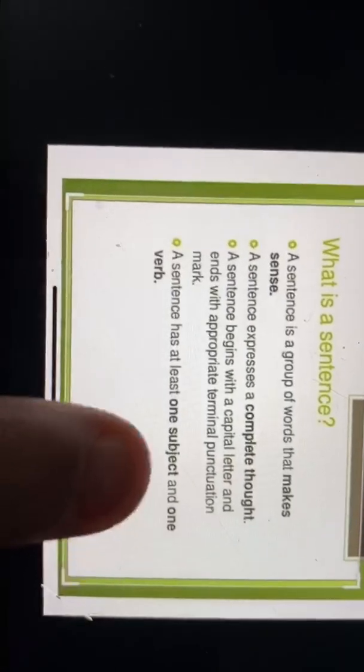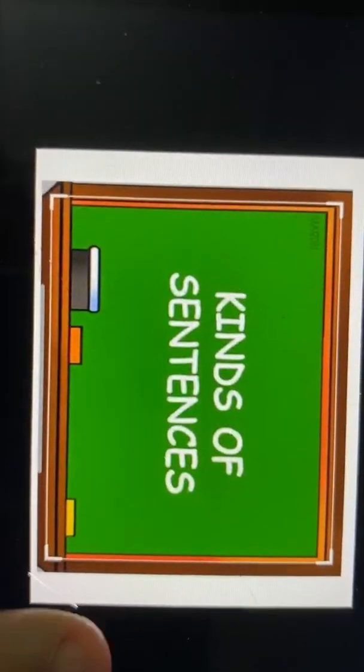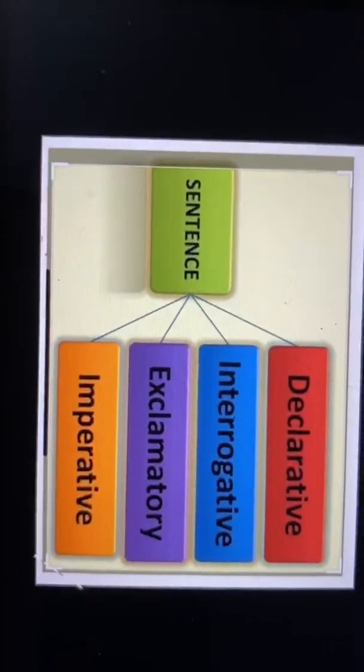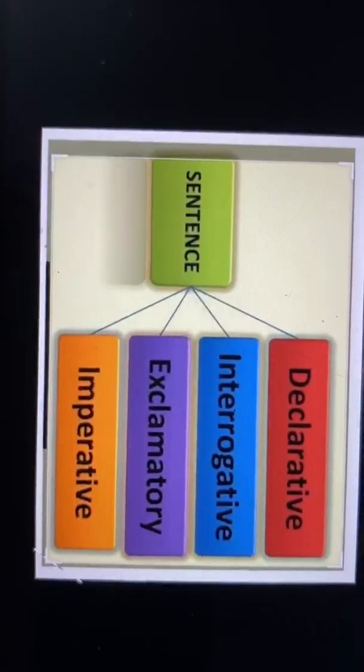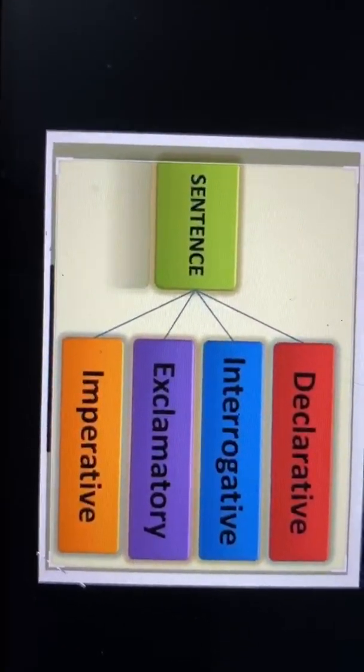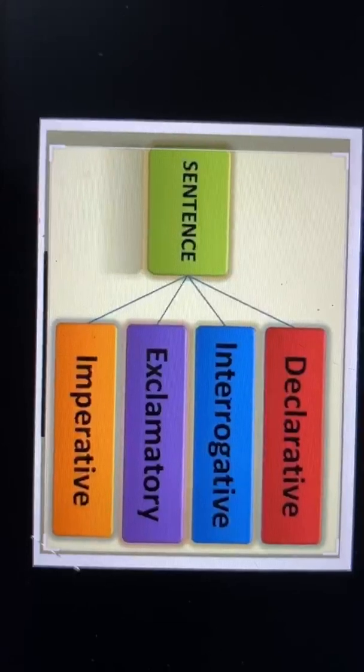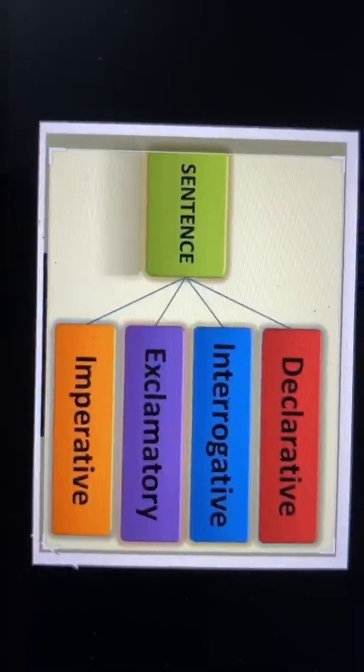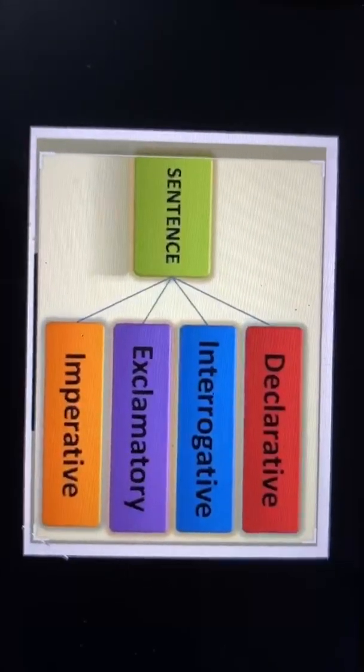Now let's see the different types of sentences. Kinds of sentences, and these are the different types of sentences. First is declarative, interrogative, exclamatory and imperative. Now let's understand each of them.